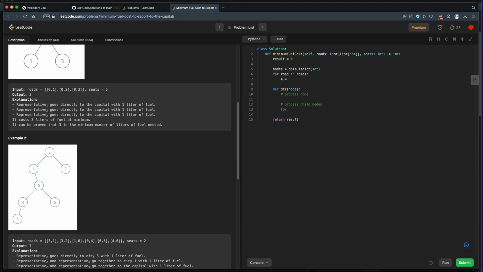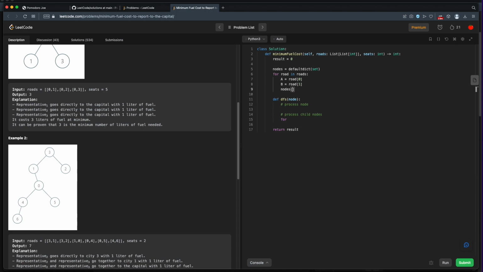So we'll have A and B, we'll just call that road. To be clear, I don't need to break these out into variables. I could just use these directly, but to make it a little bit easier to understand, I'm going to break this out into A and B. So A connects to B and B connects to A. They connect to each other.